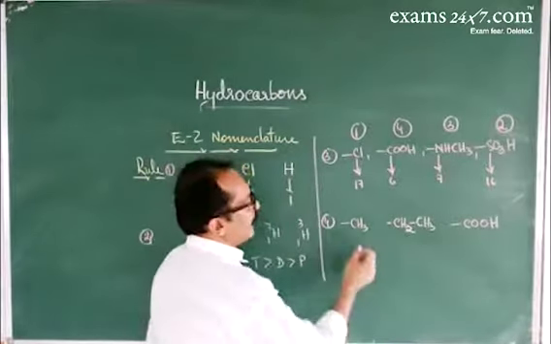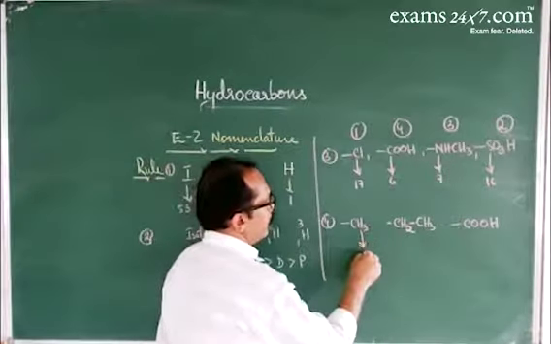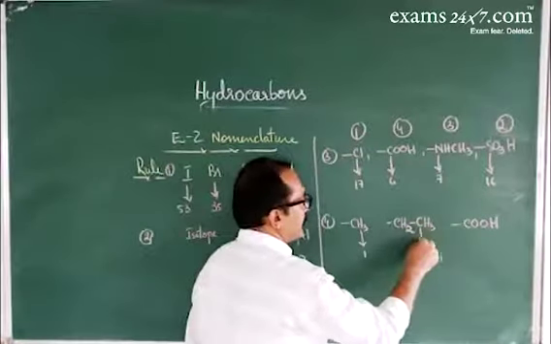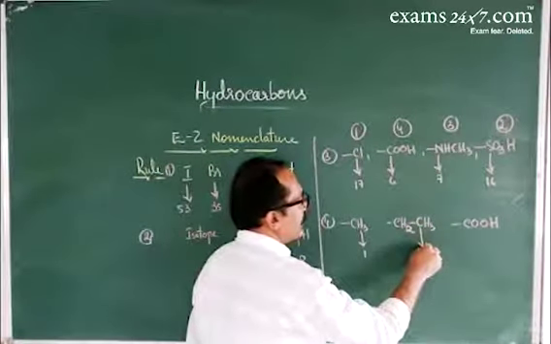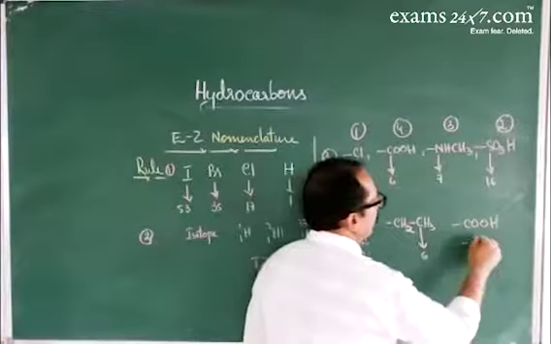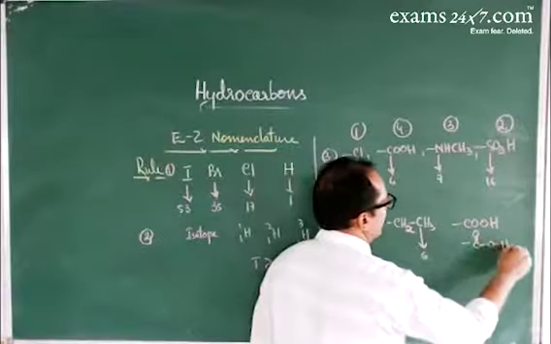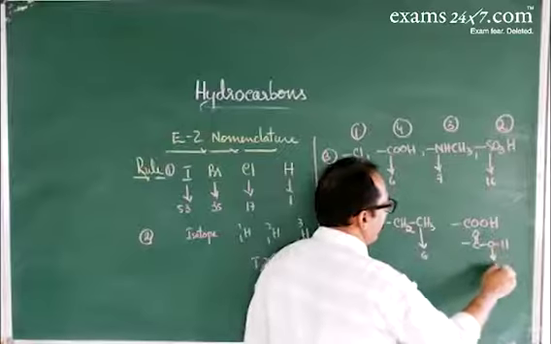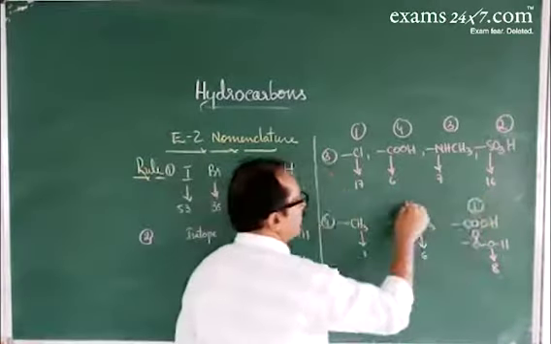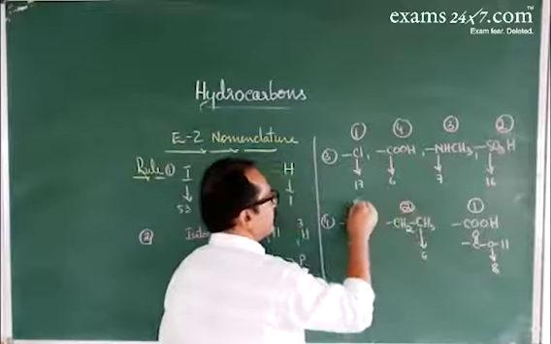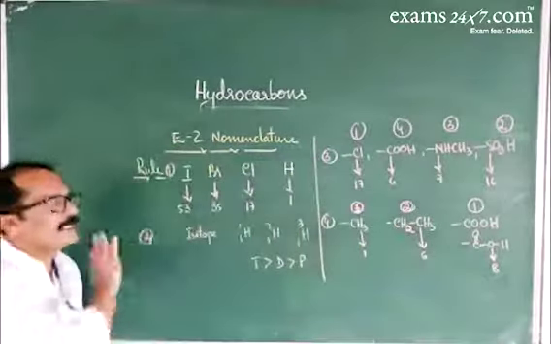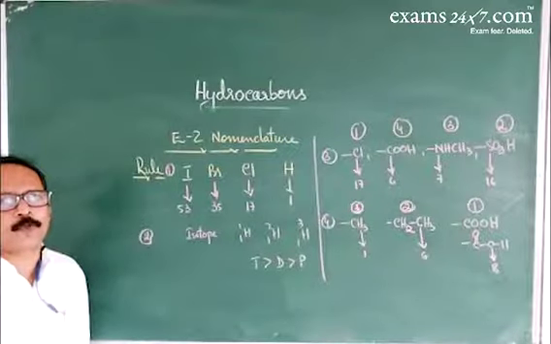Then you have to go for the second one. This is hydrogen. Atomic number of hydrogen is 1. Here, the second atom is carbon. Atomic number of carbon is 6. Now, the carboxyl group is written like this, COOH. Here, the atomic number is 8. So, first preference is given to the carboxyl group. The second one is this. This is least. This is about the priority rule.